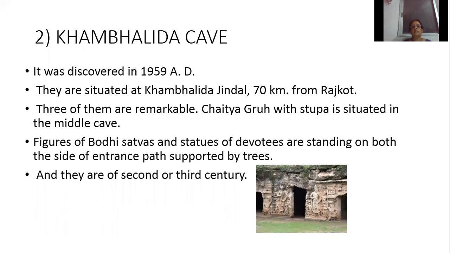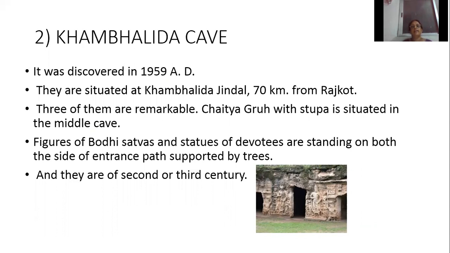The figures of a bodhisattva and the statues of a devotee are standing on both sides of the entrance path, supported by trees. They were carved during the 2nd or 3rd century. A bodhisattva means a person who is able to reach nirvana, but delays doing so through compassion for suffering people.